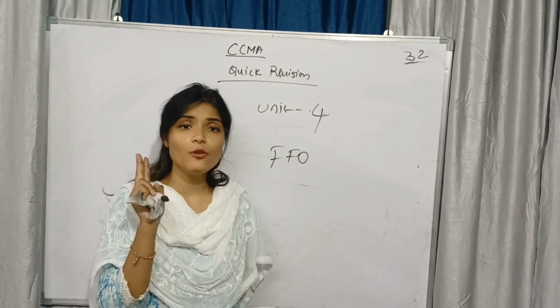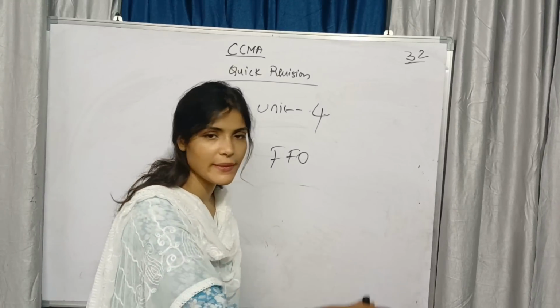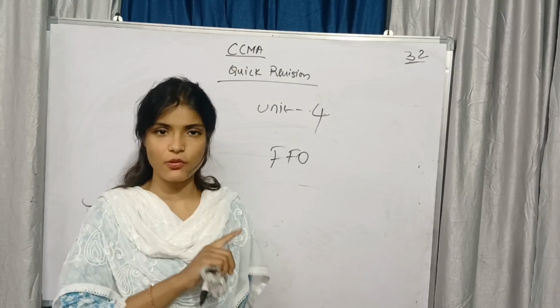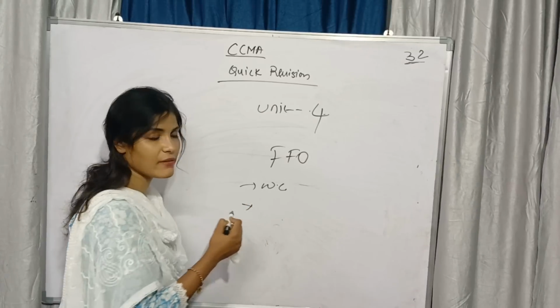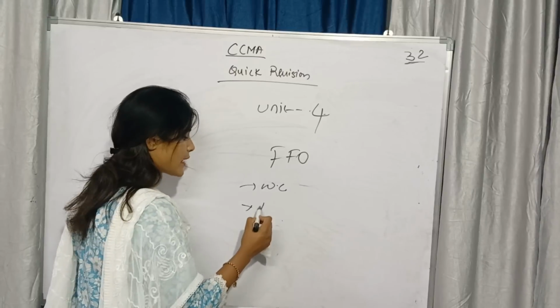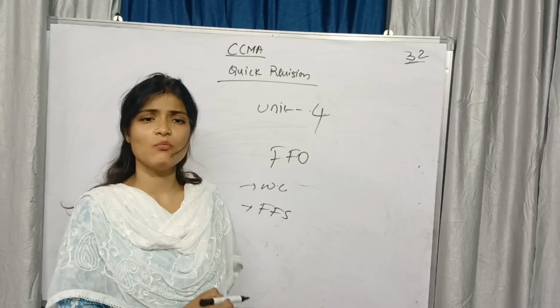In this statement 2 accounts we need to prepare mainly. Whatever the type of problematic question it might be from the fund flow statement, 2 accounts. One is working capital statement, working capital pro forma. Second one is fund flow statement. Okay, these 2 pro formas is more than enough.